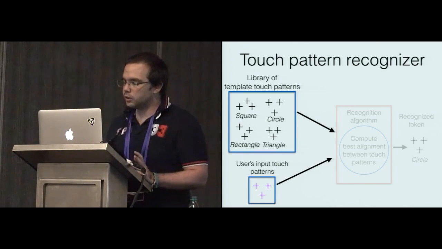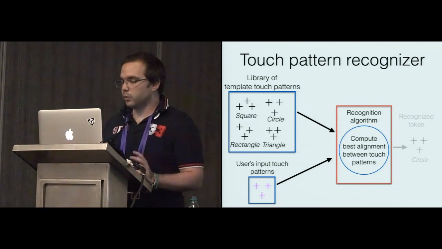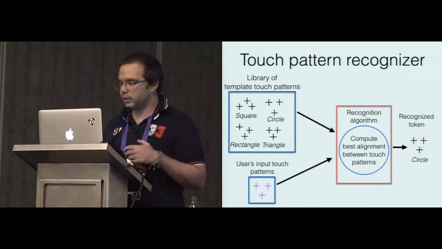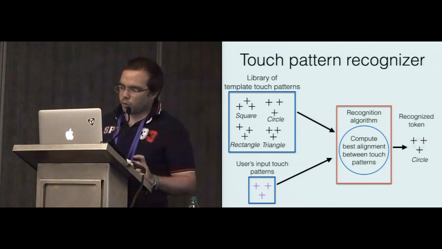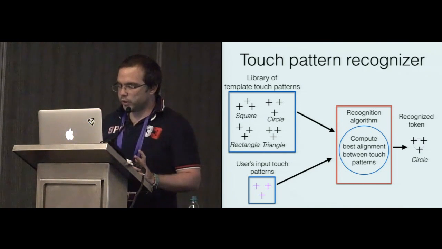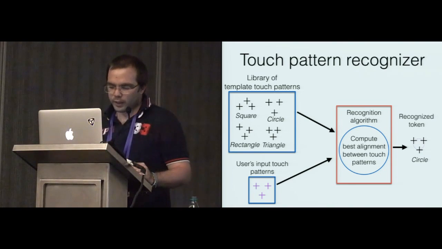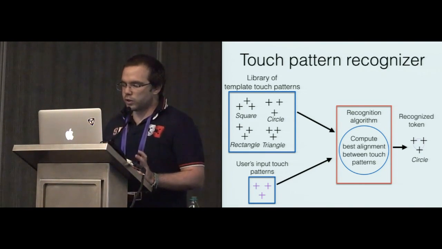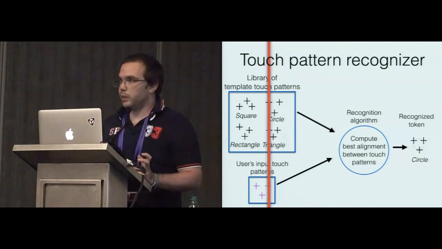When the user touches the screen with at least 3 fingers, our recognizer compares this touch pattern to all the patterns stored in the library and outputs the name of the template that is the closest to the input touch pattern. To compute which template is the closest, we run a best alignment algorithm that compares the input to each of the templates we have in the library. I will detail one example of how this best alignment works to compute the distance between a template touch pattern and the input touch pattern.